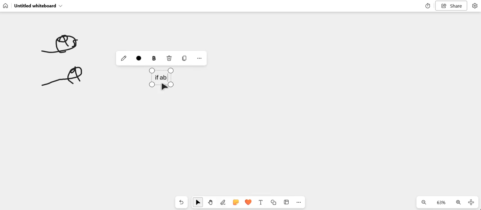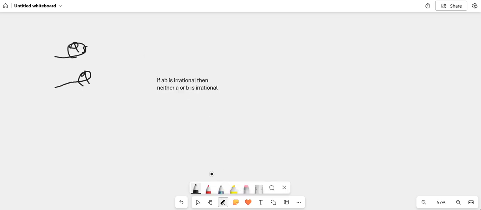Alright, question 5a. Prove that if ab is an irrational number, then at least one of a or b is an irrational number. So if ab is irrational, I'm going to say the opposite: if neither a nor b is irrational, so they are both rational. So let's prove that then.